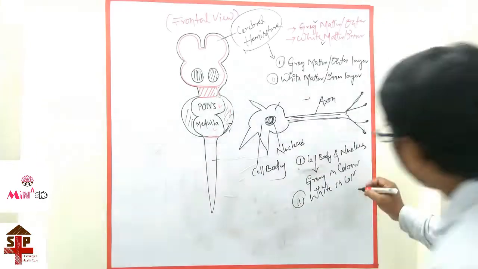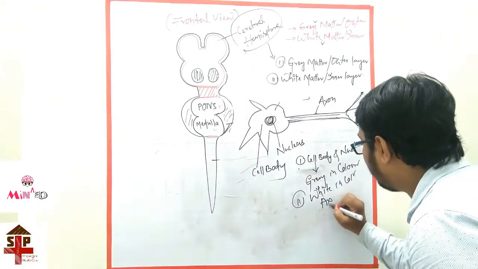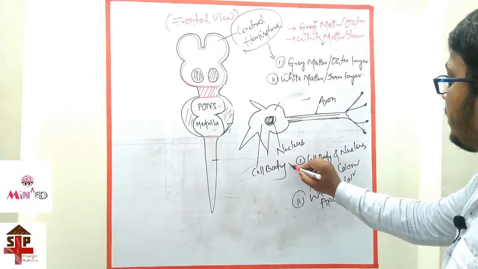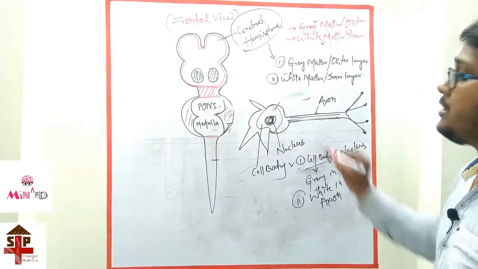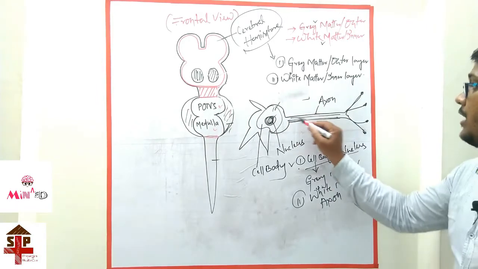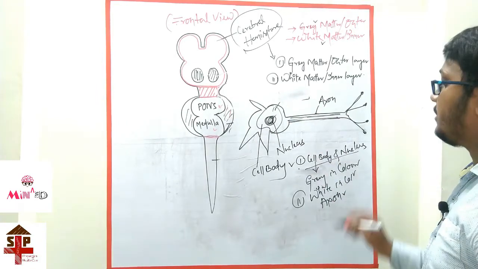The axon is white in color, that is the axon. So the cell body and the nucleus are gray in color and the axon is white in color.